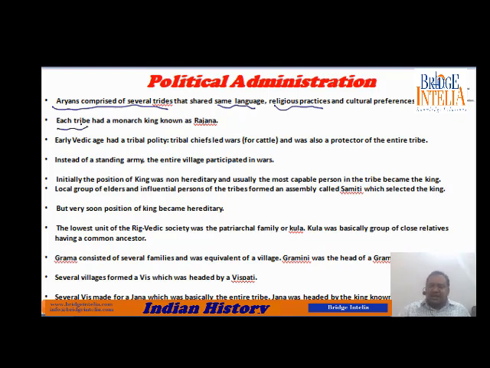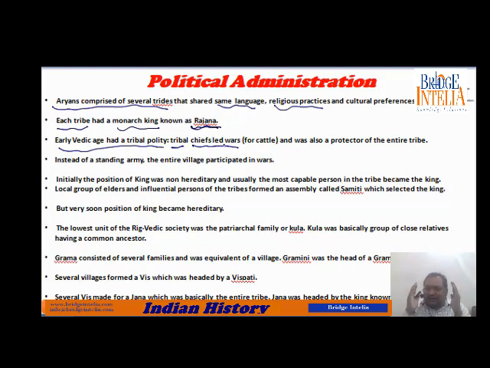Each tribe had its own monarch king, and the king was known as Rajan. In today's time, the kings are like the prime minister or president. They are virtually the king. During those times, the post of the king was known as Rajan. So they had a tribal polity. Each tribe had its own chief, and this chief, or the Rajan, was responsible for the welfare of his own tribe.